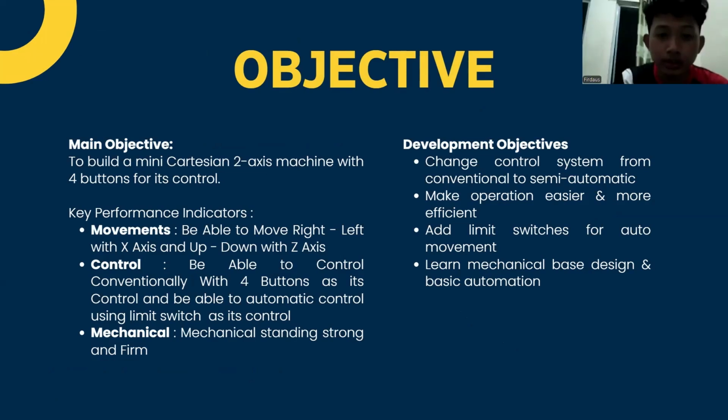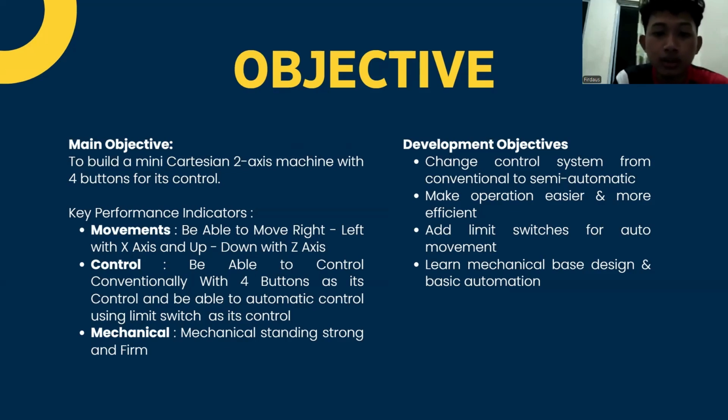Then we enter the objective. Our main objective is to build a mini Cartesian two-axis machine with 4 buttons for control. There are 3 key performance indicators that signify our success. The first is the movement. The machine must be able to move right and left on the x-axis and up and down on the z-axis. The second one is the control. The machine must be able to be controlled conventionally with 4 buttons as manual, and be able to be controlled automatically, with relay and limit switch. The last one is mechanical. The mechanical structure must stand strong and firm.